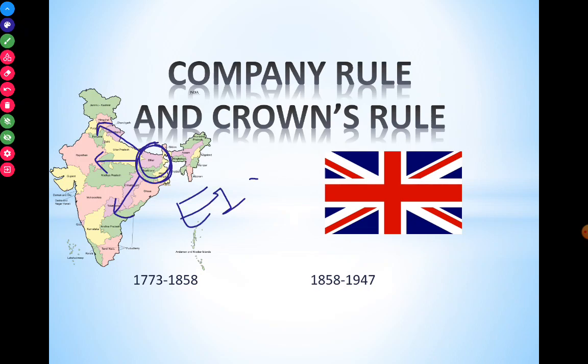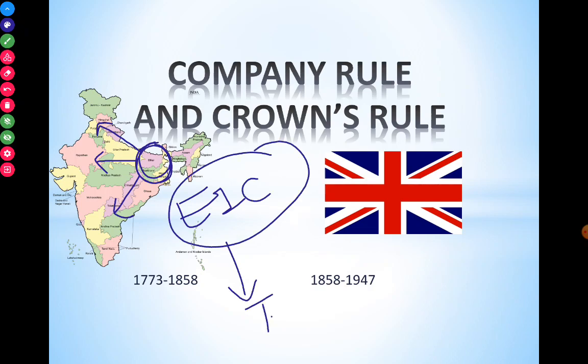The role of the East India Company, as the name itself says, was trade and business, from our spices, textiles, etc. But as time passed, their ambition grew from just trading to ruling the territory.